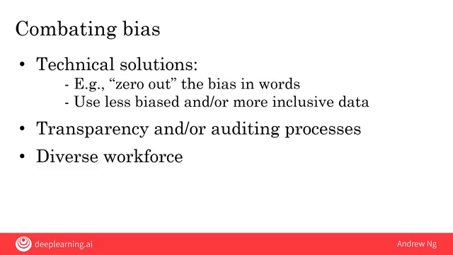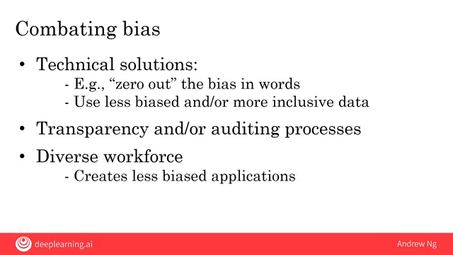Finally, I think having a diverse workforce will also help reduce bias. If you have a diverse workforce, then the individuals in your workforce are more likely to be able to spot different problems, and maybe they'll help make your data more diverse and more inclusive in the first place. By having more unique points of view as you're building AI systems, I think this will help all of us create less biased applications. AI systems are making really important decisions today, and so their bias or potential for bias is something we must pay attention to and work to diminish.